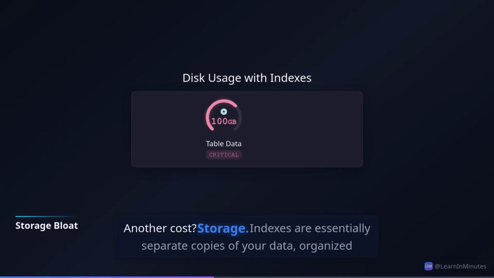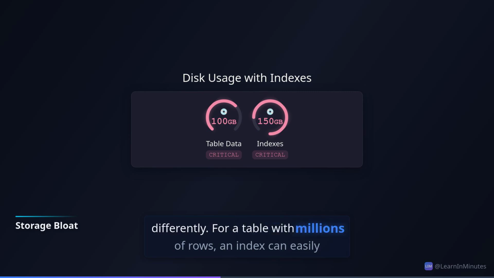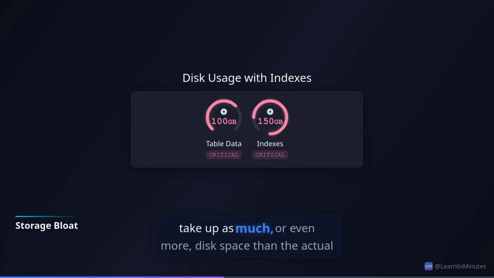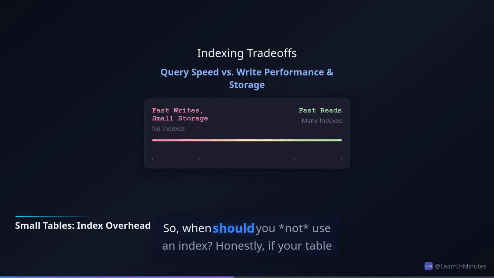Another cost? Storage. Indexes are essentially separate copies of your data, organized differently. For a table with millions of rows, an index can easily take up as much or even more disk space than the actual data itself. So, you're trading disk space for speed. It's a classic engineering trade-off. So, when should you not use an index?